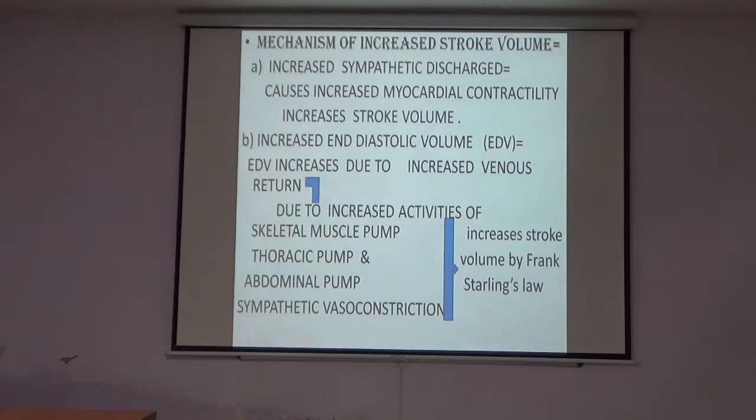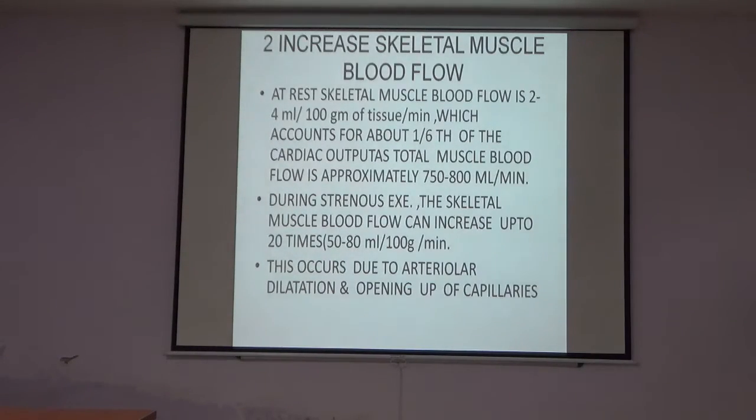And when the venous return to the heart increases up to a limit, the Frank-Starling law comes into play, and that causes the increased stroke volume. But in the beginning of the Frank-Starling law, it is stated that within the limit, not outside the limit, the venous return is increased by four mechanisms. Increase is, second is after the cardiac output.